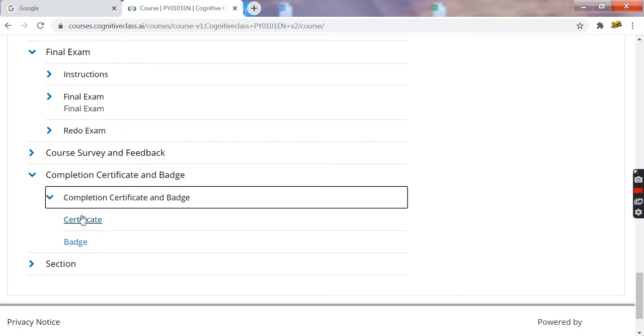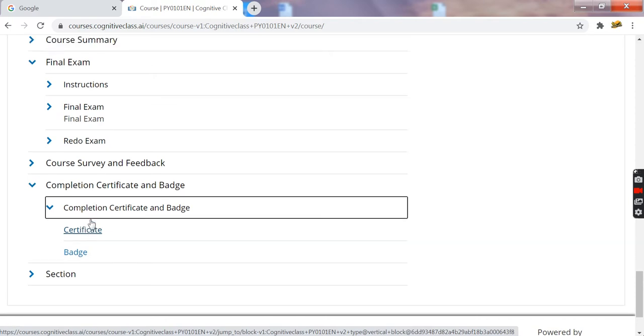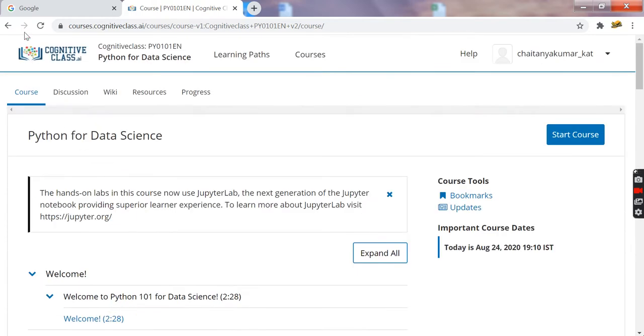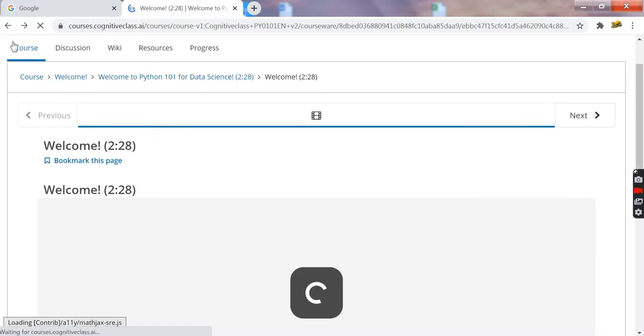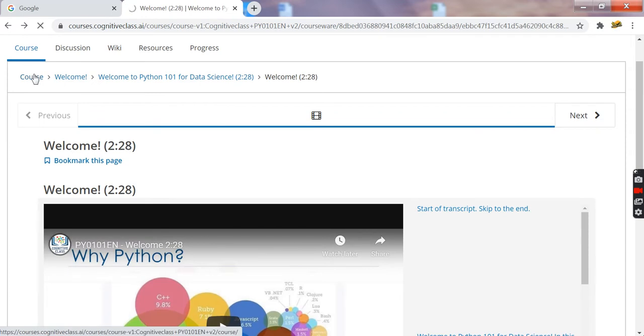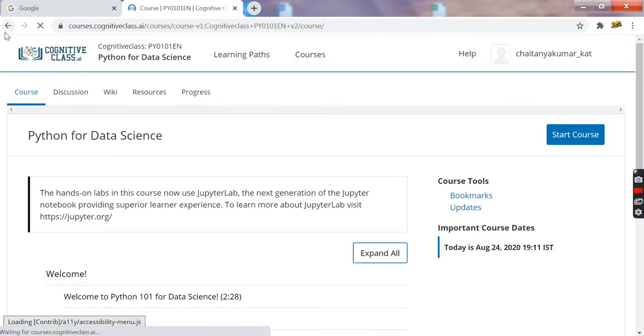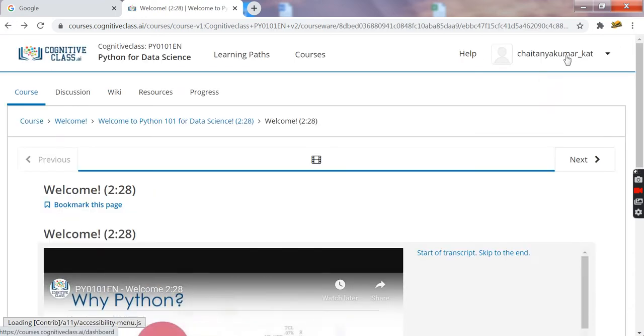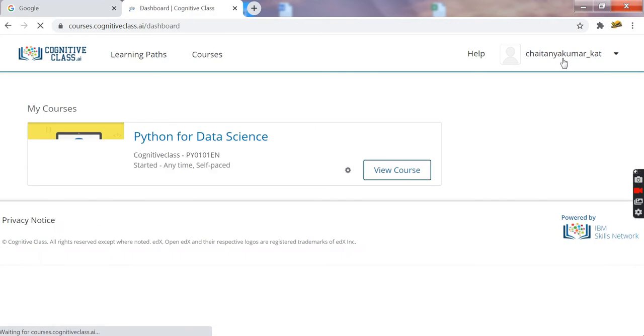Here you can see the completion certificate and badge. You can avail them after completing the course successfully. There will be 3 attempts provided in order to complete the course. The exam will be 1 hour. So you can see here